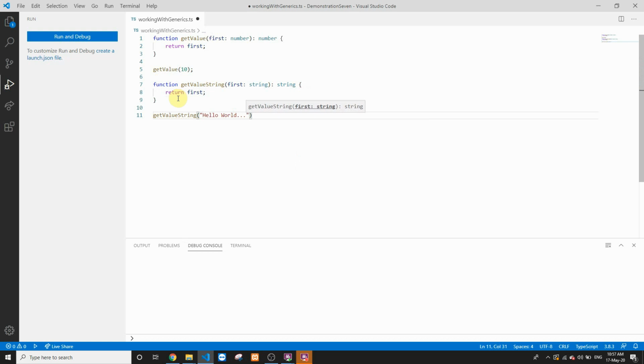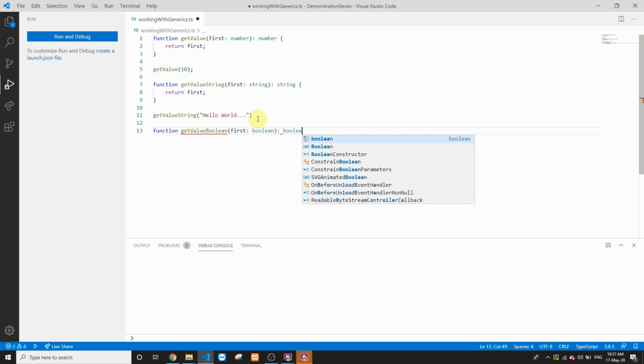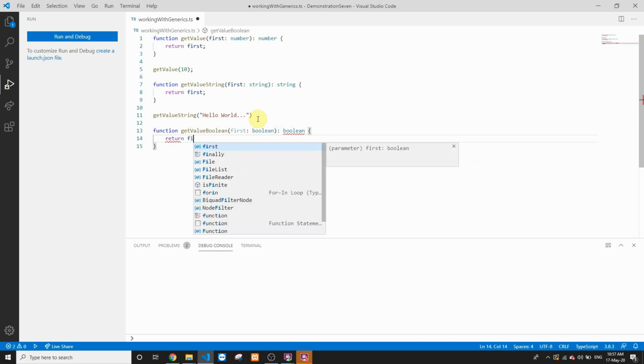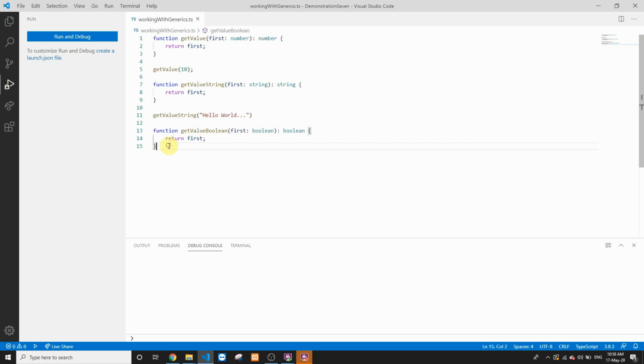So let's say we want to create a similar function for a boolean type. Again, the same logic is there, but we have to create a different function. So we'll say function getValueBoolean. We'll take the first parameter, we'll mark this as boolean, and we'll say that this particular function returns a boolean value. So we'll say return first. Similarly, we can call this particular function using getValueBoolean, and we'll pass a boolean value to it.